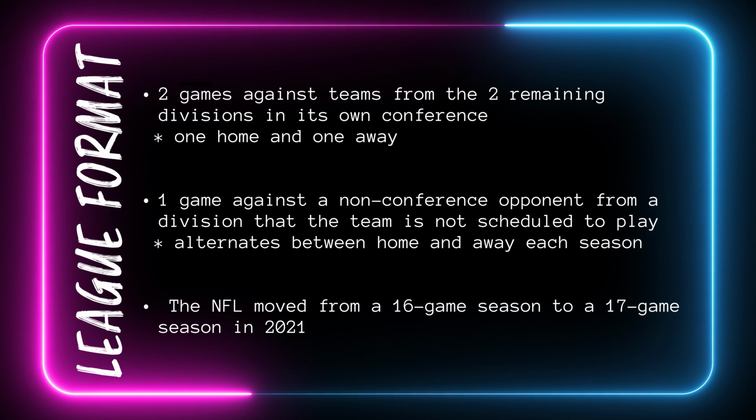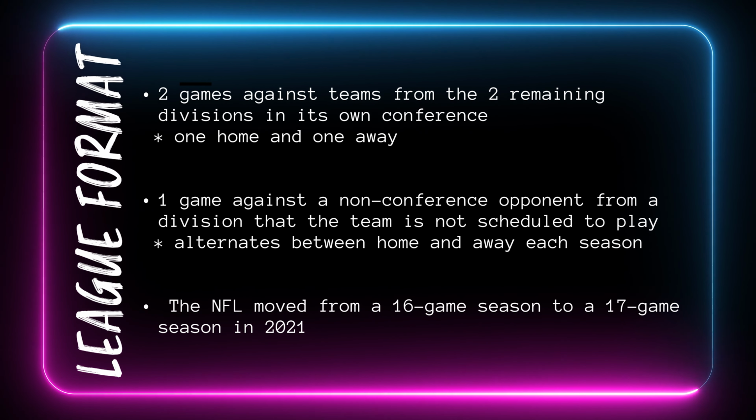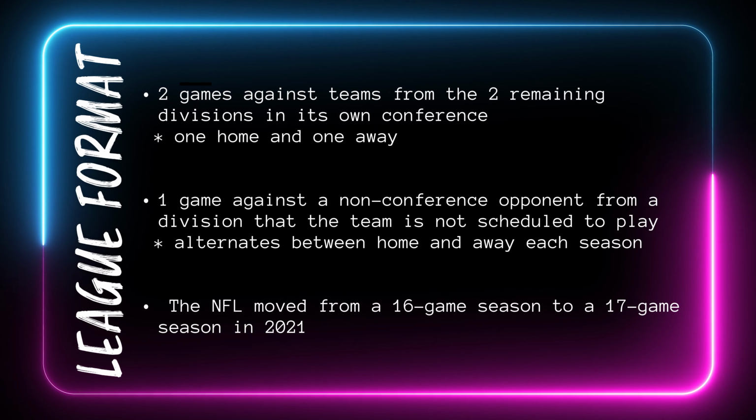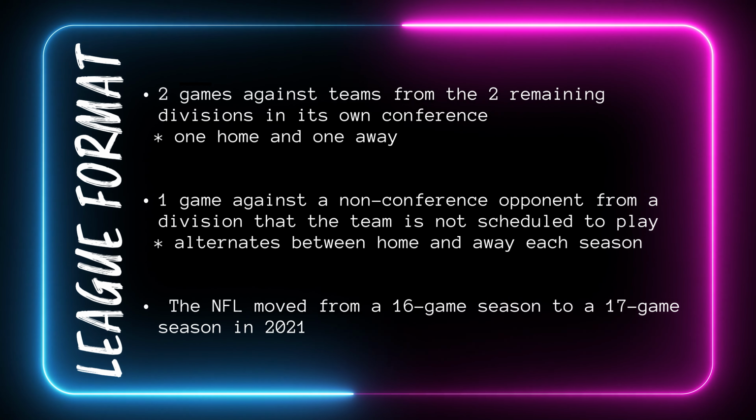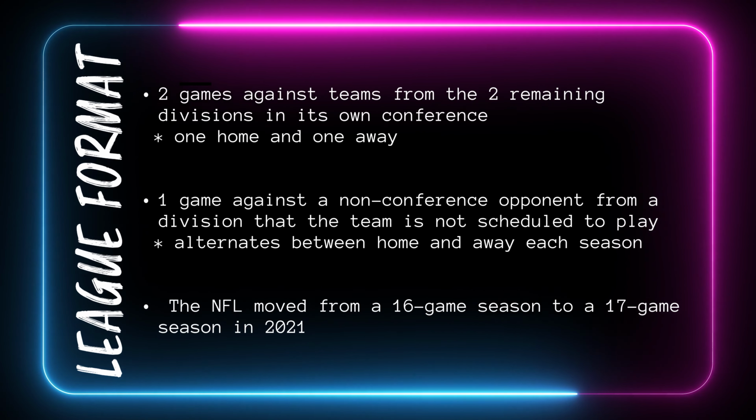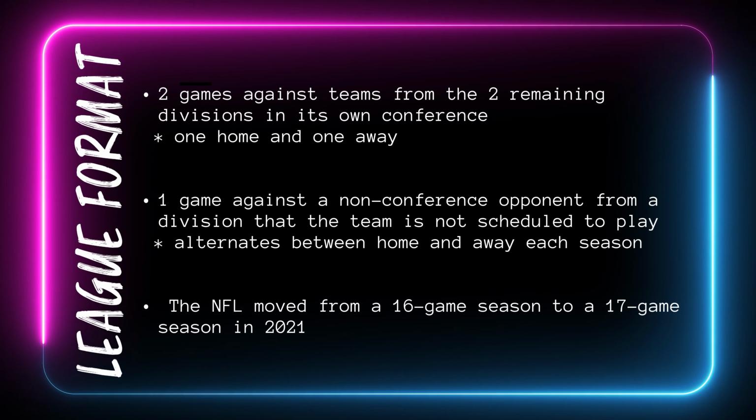Additionally, each team plays 1 game against each of the remaining 2 divisions in their conference. That makes it a total of 16 games for the team. The 17th game is a recent addition. This is where the teams from opposing conferences face off against each other. They are determined by their standings in the previous season.